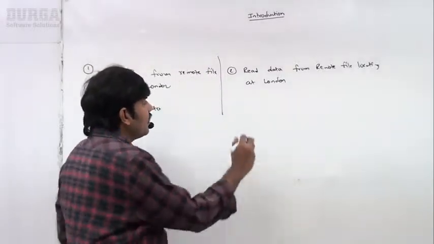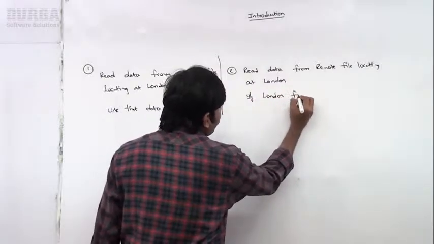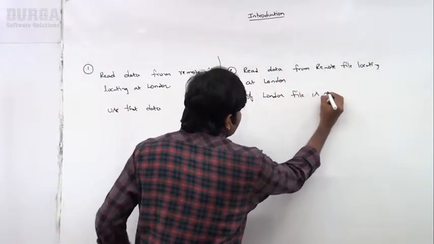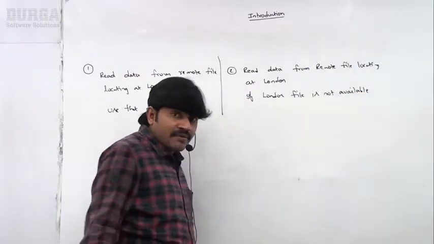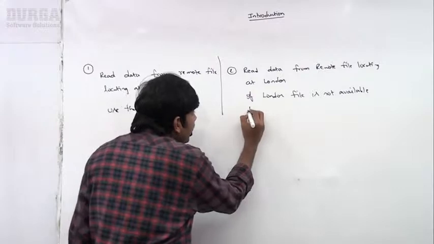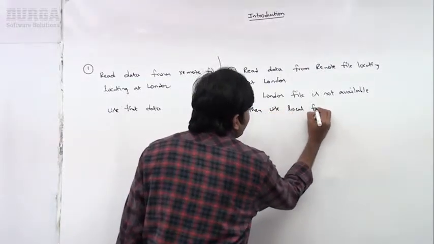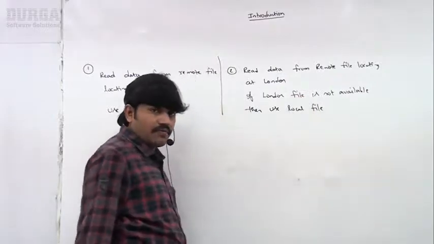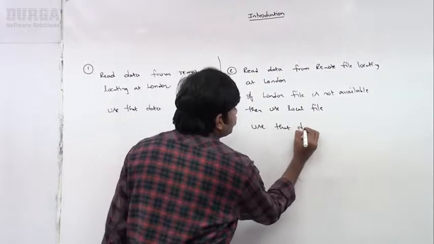Are you getting? Here, if the London file is not available, then use a local file. Next, use that data.